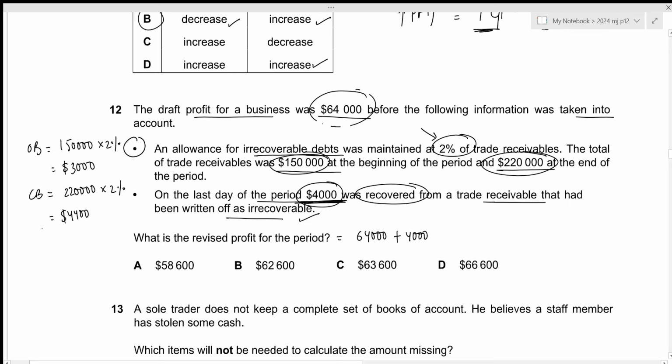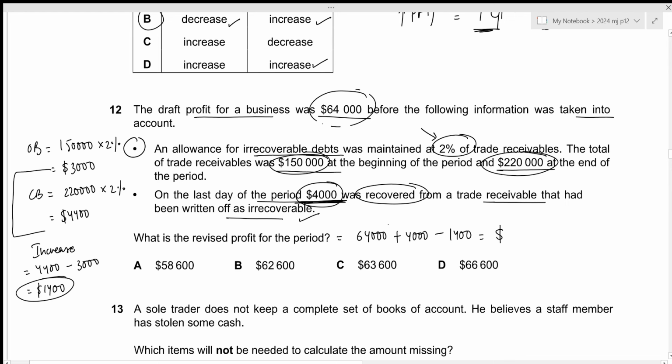Now we just need to compare these two values. We can clearly see that there has been an increase, and the increase is of 4,400 minus 3,000, which is 1,400. Since this is an increase, it will always be subtracted as part of an expense. So we need to subtract it from the draft profit.